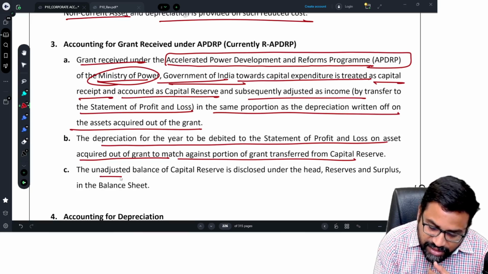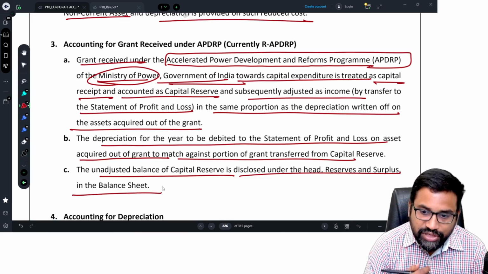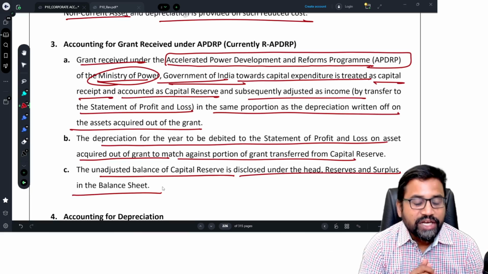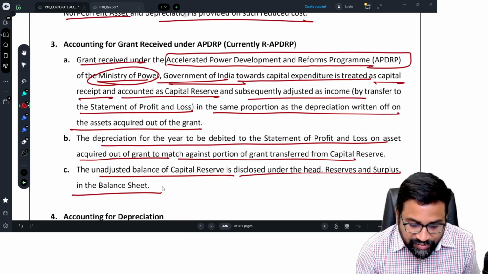So any unadjusted balance of capital reserve is disclosed under the head reserves and surplus in the balance sheet. So you tell me now, what is the accounting treatment whenever a grant is received under the APDRP program?